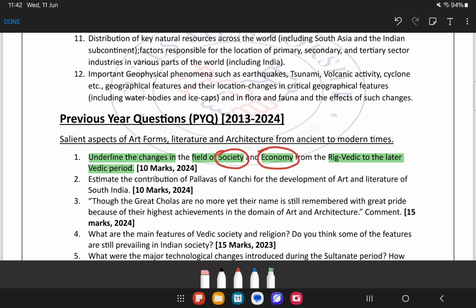Now see, next question, 2024 questions only. Estimate the contribution of Pallavas of Kanchi for the development of art and literature of South India. Now see, which part of the syllabus can we tag this one to? Obviously, art forms, literature and architecture.